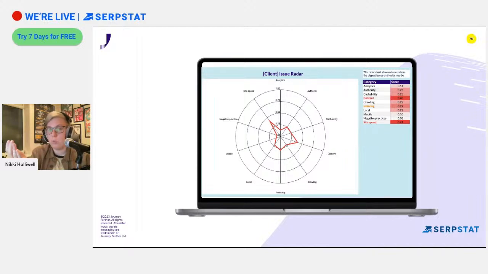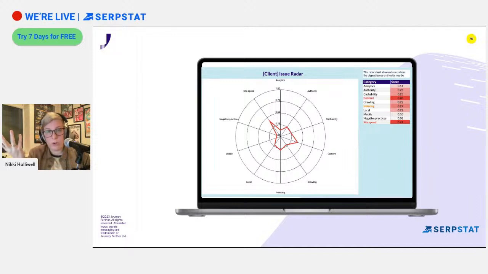And based on whether that item is a pass, partial, or a fail, it allows them to get a score, which then feeds into this overall table that's aggregated. So what I can see, and what my clients can see by looking at this, is that site speed is the area that has the most issues.